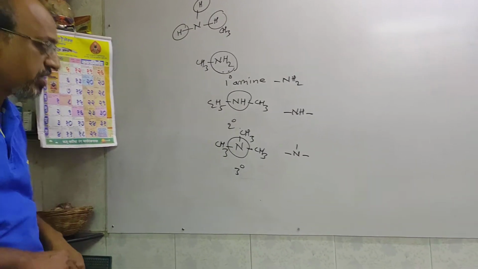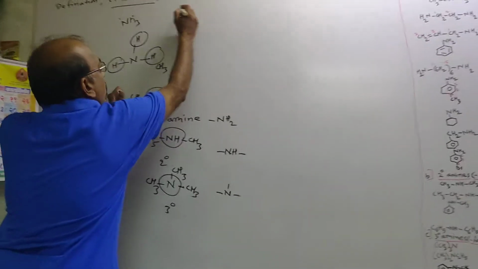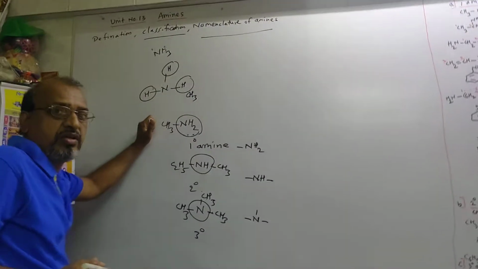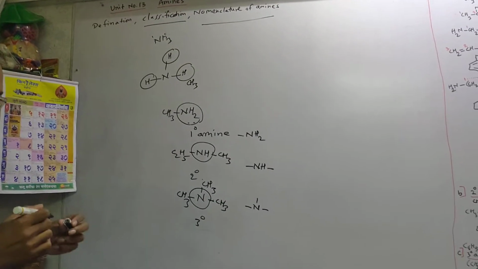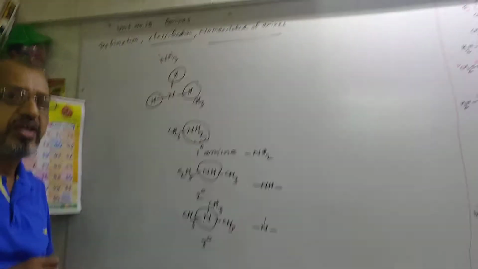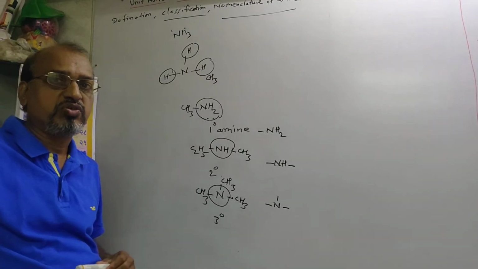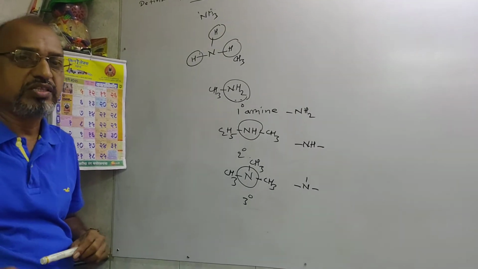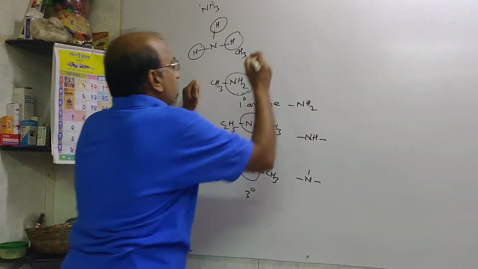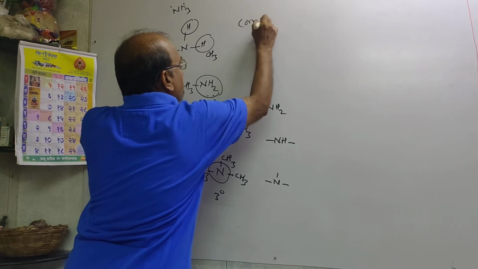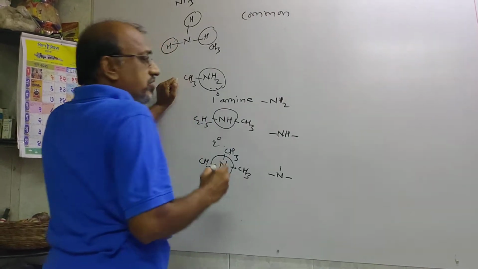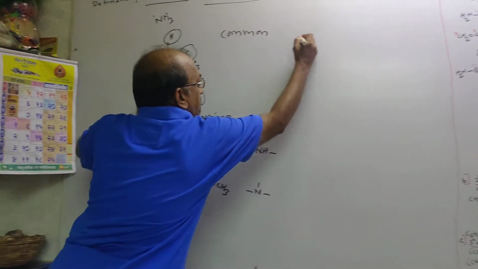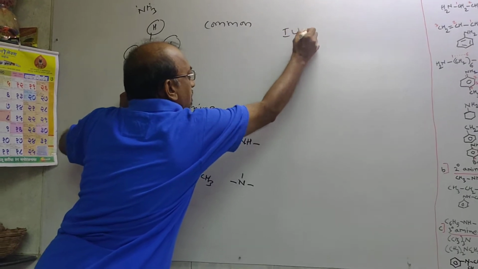Later on, the next topic is the nomenclature of amines. Nomenclature means what? We are giving names to the compounds. So these names we can give by normally two methods. First method is the common name method, and second method is the IUPAC method.